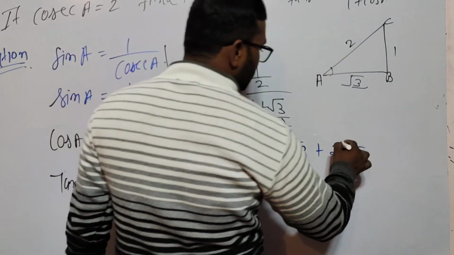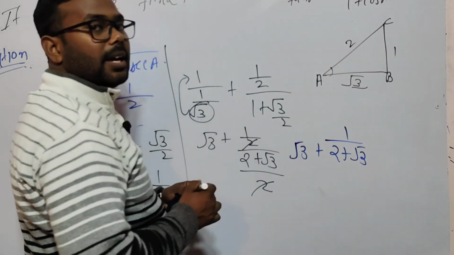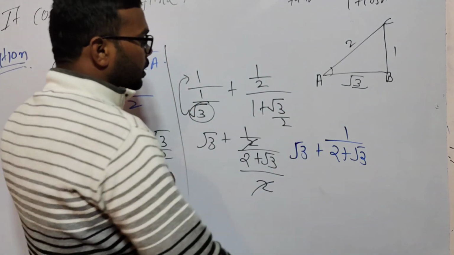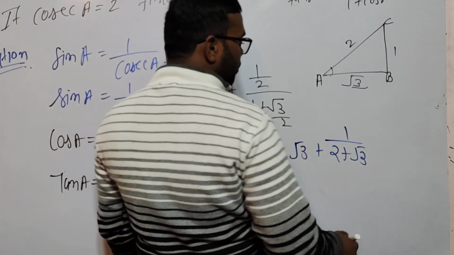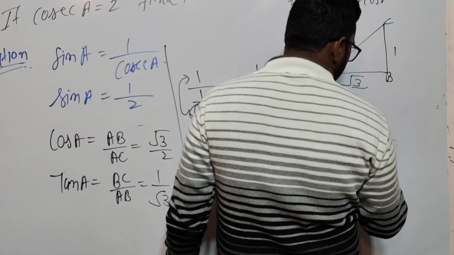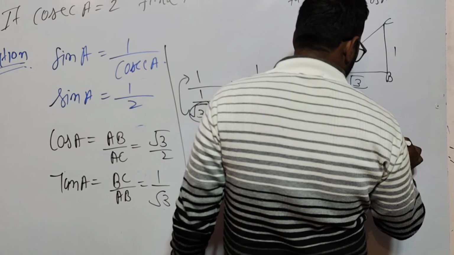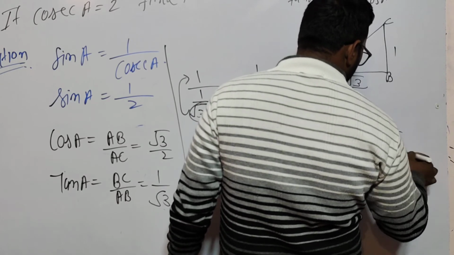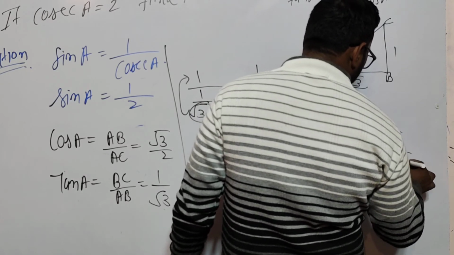1 by, if we rationalize by multiplying with the opposite sign of these terms, so we multiply 2 minus under root 3 upon 2 minus under root 3.